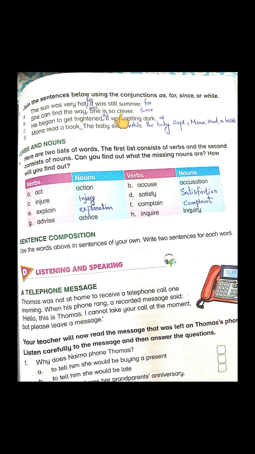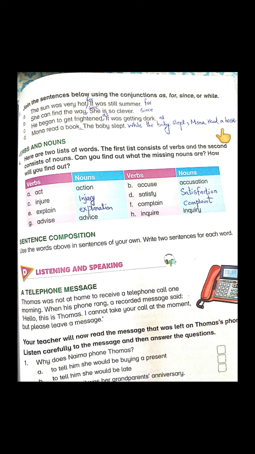C is he began to get frightened. It was getting dark. Before it, we will omit the full stop and we will write as it was getting dark. And the last one is Mona read a book, the baby slept. This sentence we are going to change a little more. We will write it this way: while the baby slept, Mona read a book.